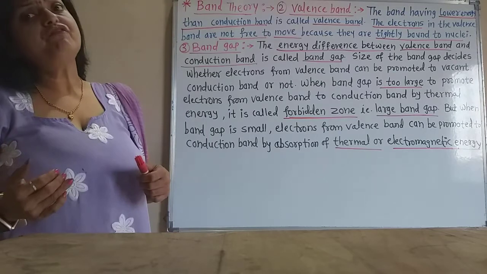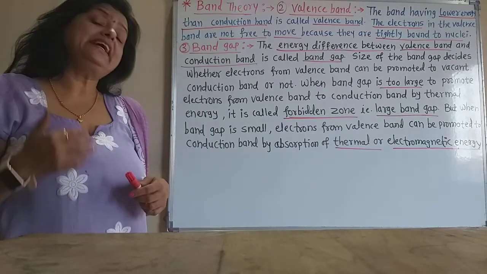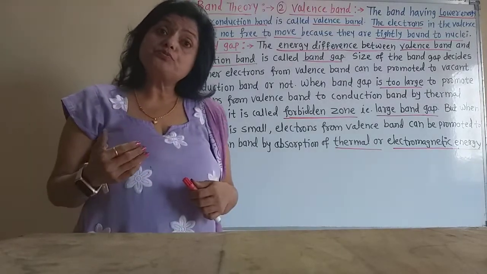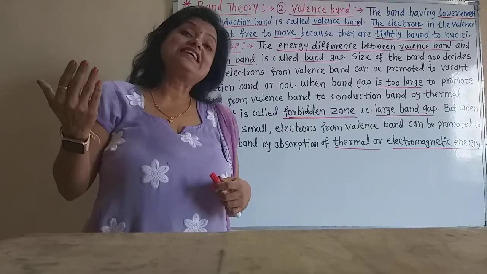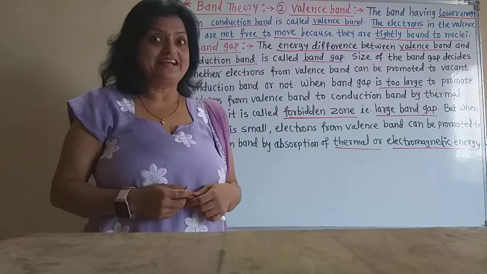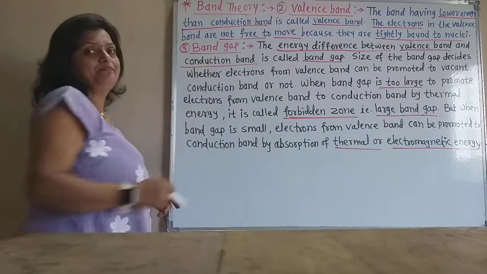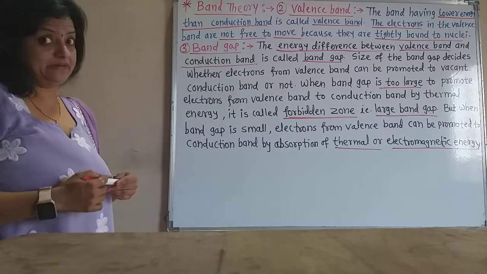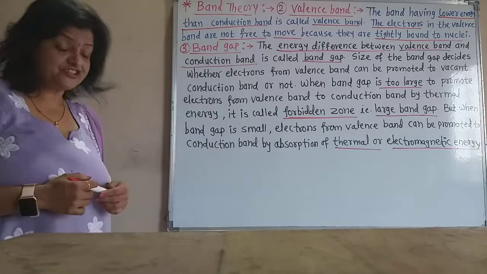Now, if we apply some thermal or electrical energy to this valence band, then some of the electrons from the valence band can be delocalized into the conduction band. Remember that. Now, what is the band gap? The energy difference between the valence band and conduction band.